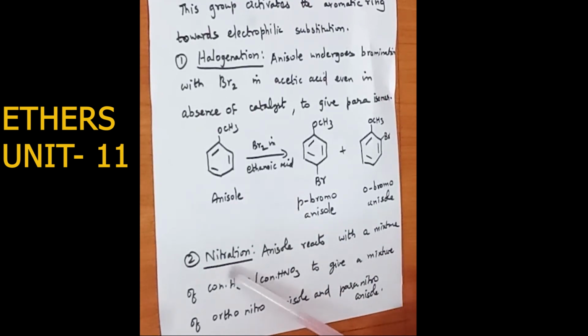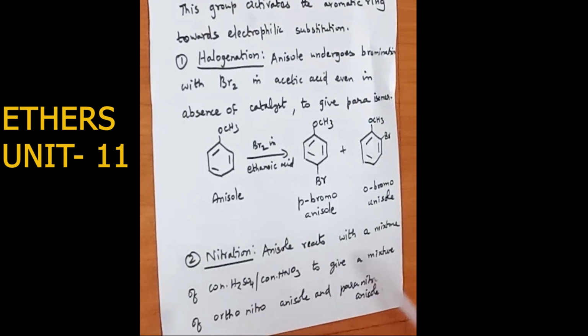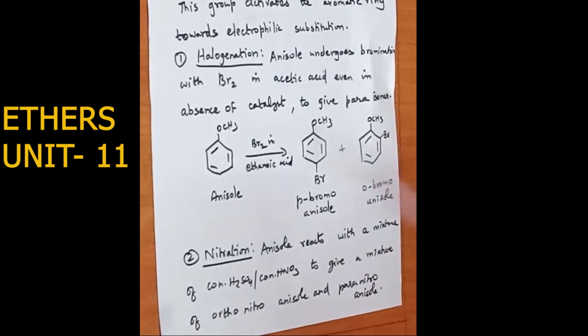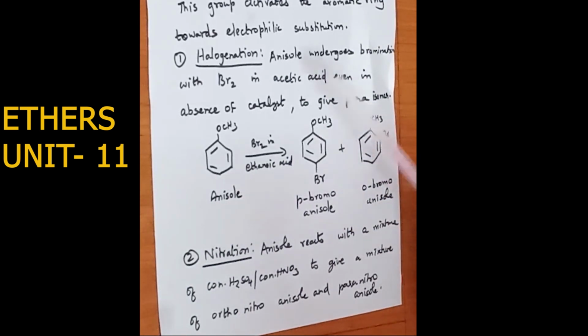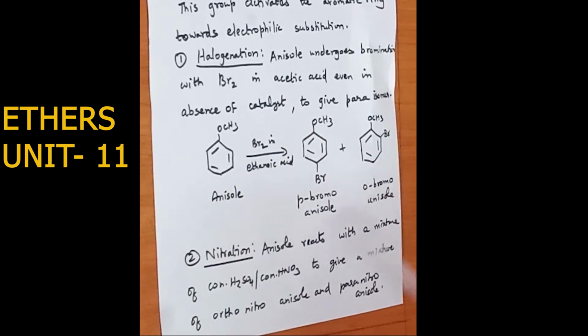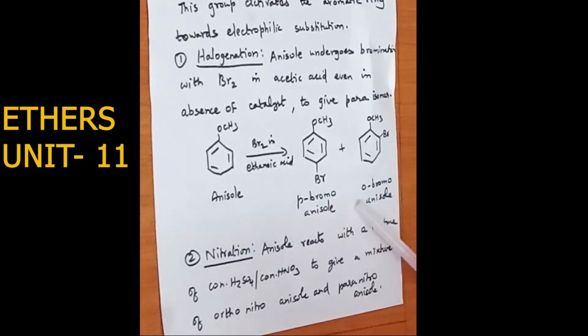Second one is nitration. Anisole reacts with a mixture of concentrated sulfuric acid and concentrated nitric acid to give a mixture of ortho-nitro-anisole and para-nitro-anisole. All the reactions, you have to take the textbook and see. Among the reactions in aromatic electrophilic substitution, first we saw halogenation with anisole. Anisole in bromination gives para-bromoanisole and ortho-bromoanisole, a mixture of ortho and para-bromoanisole.